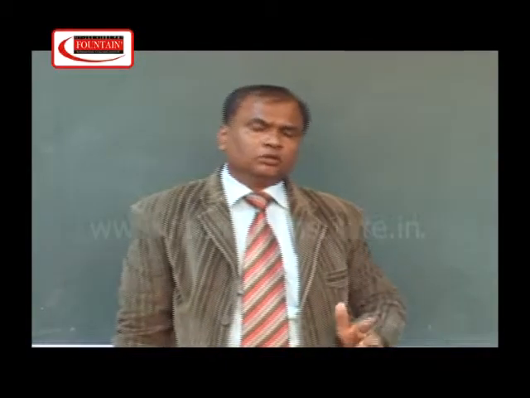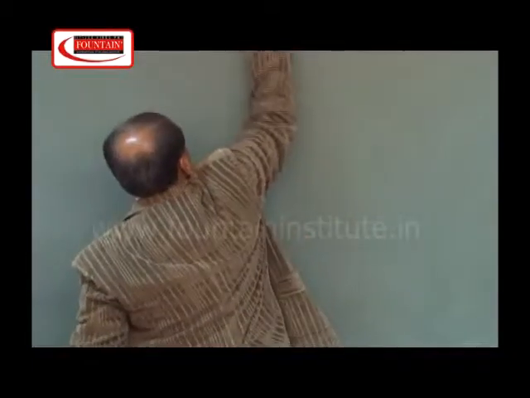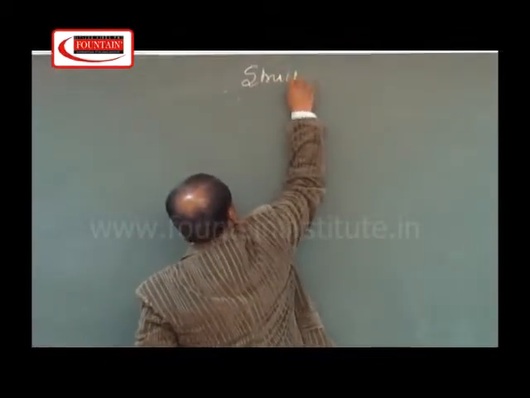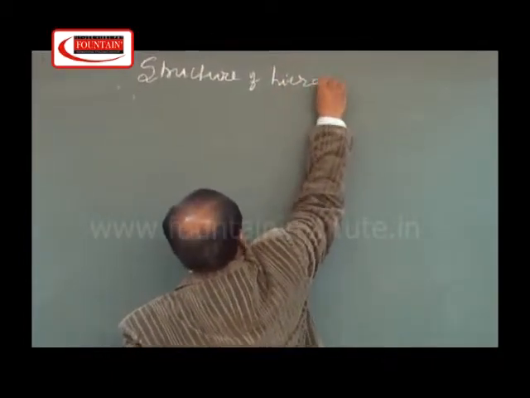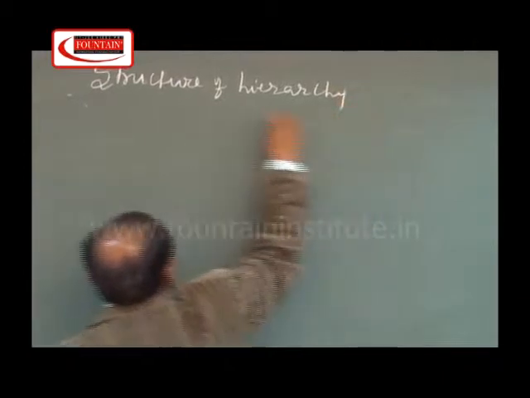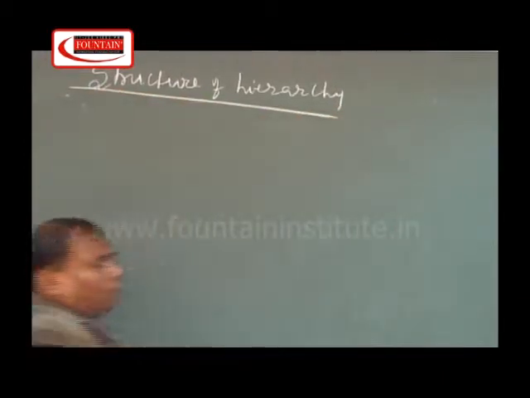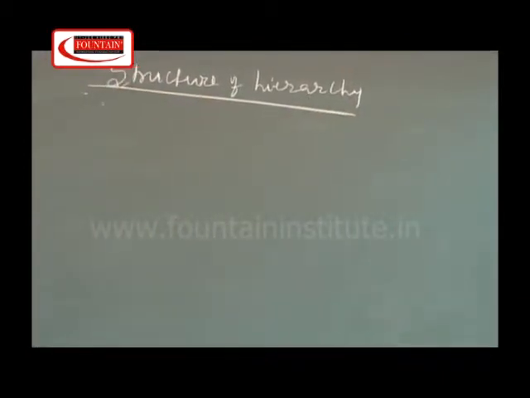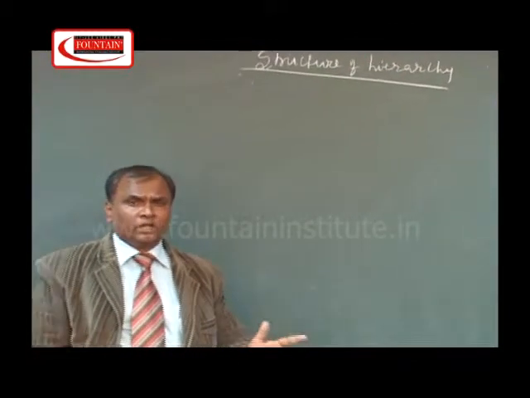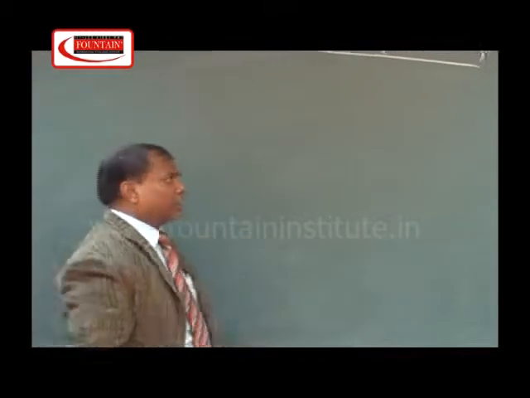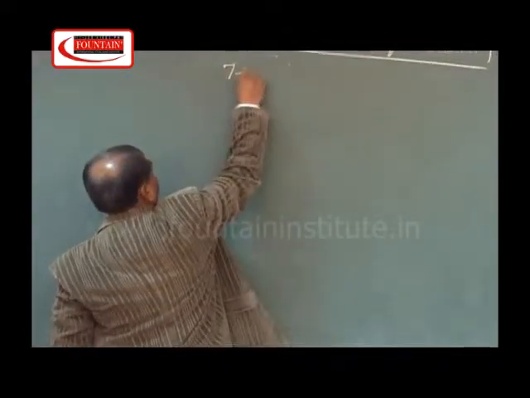Another important rule related to this nomenclature part is the structure of hierarchy. Under this heading, as you have already gone through the NCERT book, NCERT book has given the 7 obligatory categories. The 7 obligatory categories are: